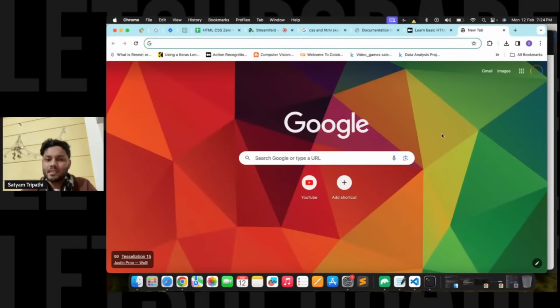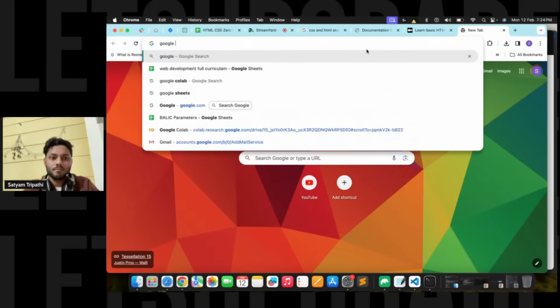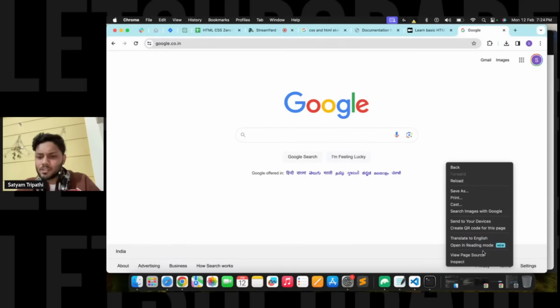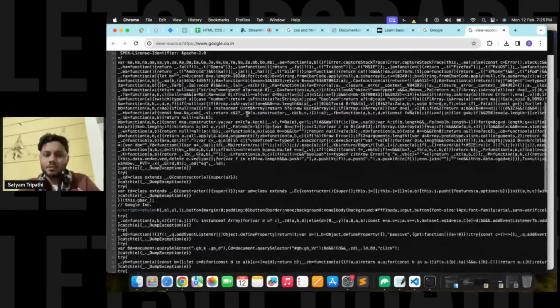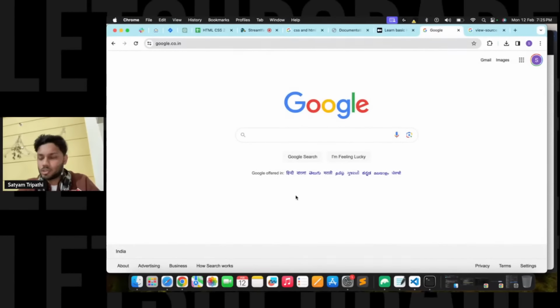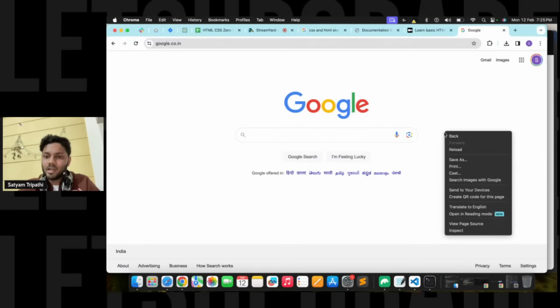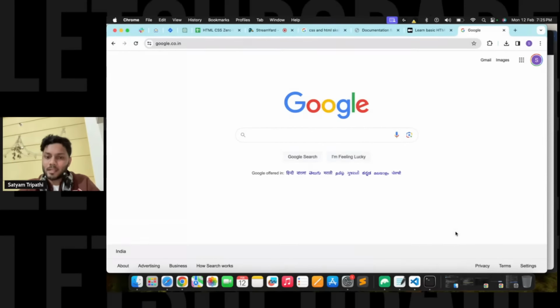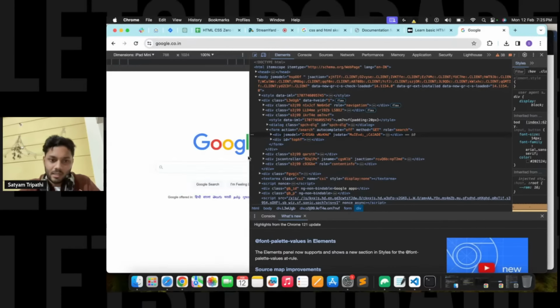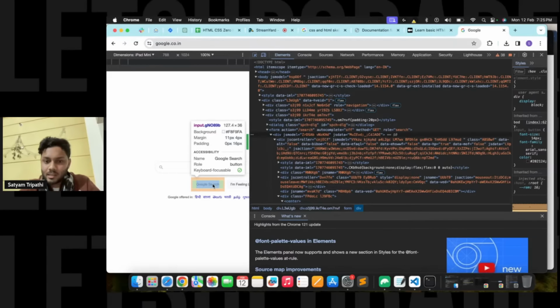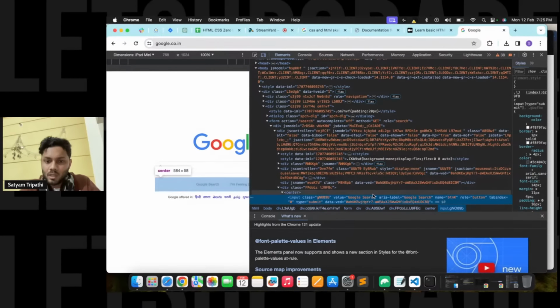All right, let's say I talk about Google. If I go on Google like this and do view page source, you'll be able to see this is the source code of Google. All the things that you'll see over here are the page source. Now if I show you something else, if I right click on the screen and click on inspect, just see this thing. If I click over here, Google search, this is basically your Google search.